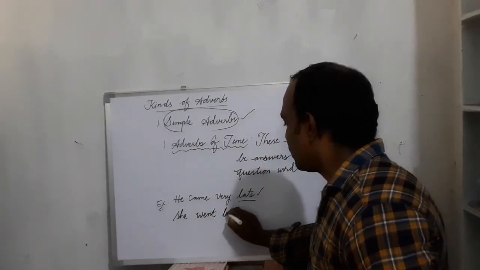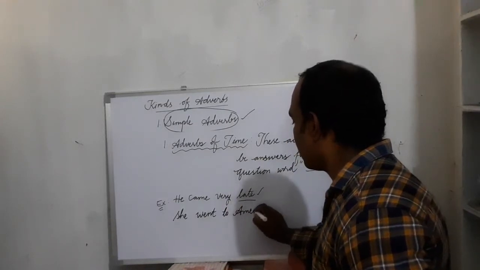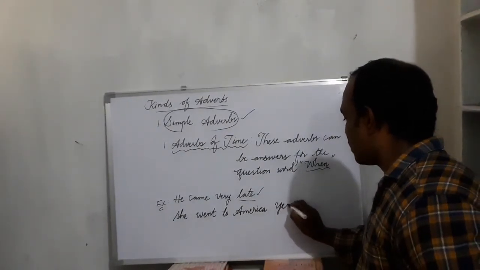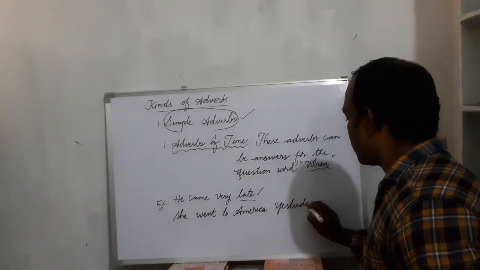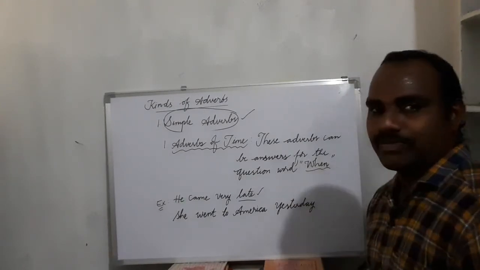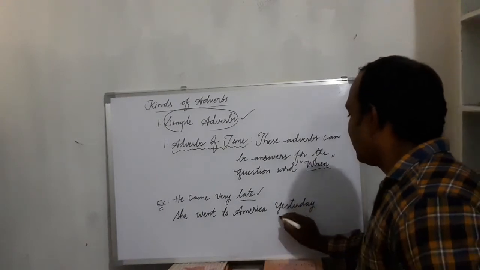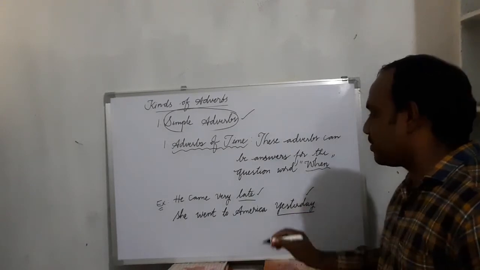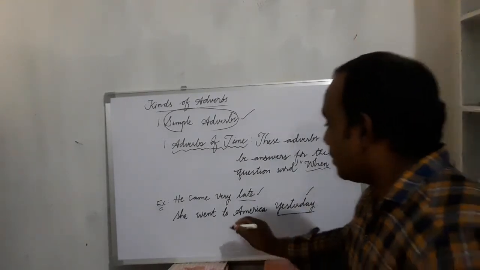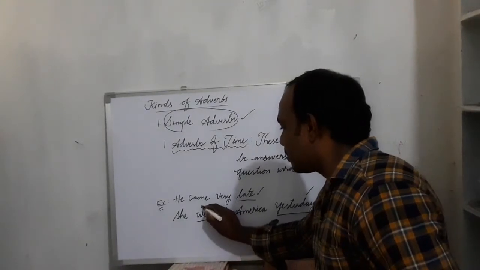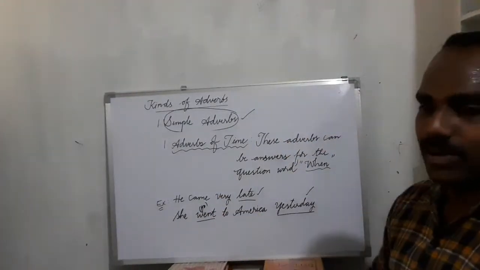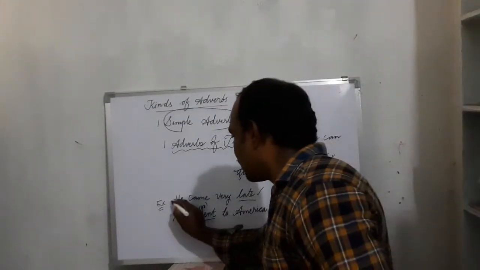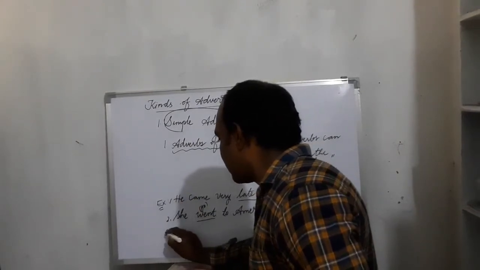She went to America yesterday. See, when did she go to America? Yesterday. Here, this word talks about the verb go. The present tense form of went is go: go, went, gone. So she went yesterday. One more example. First, second, and third example.